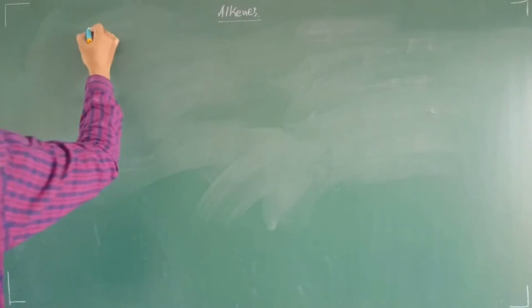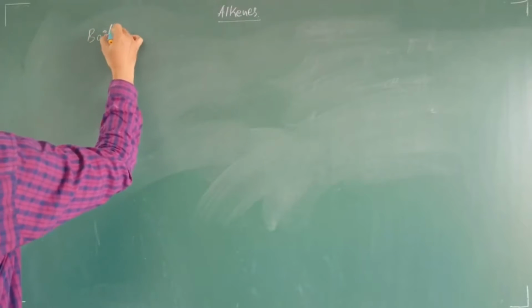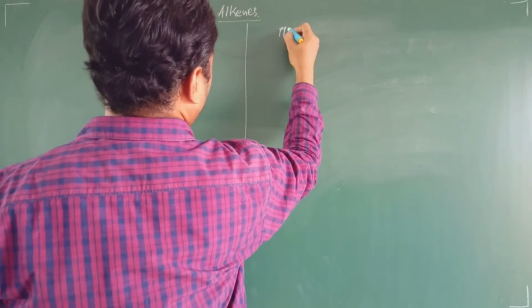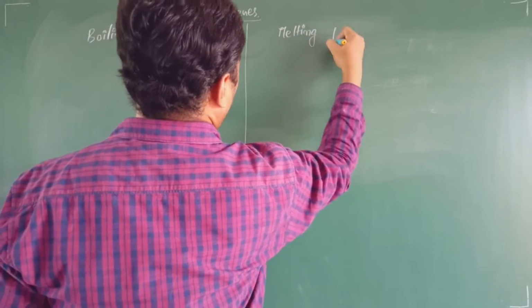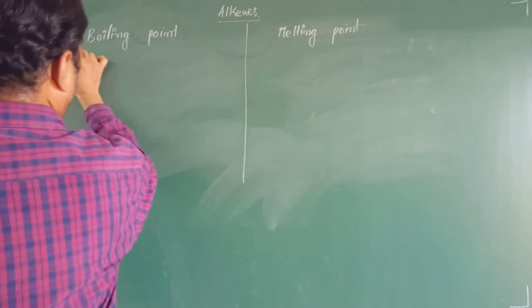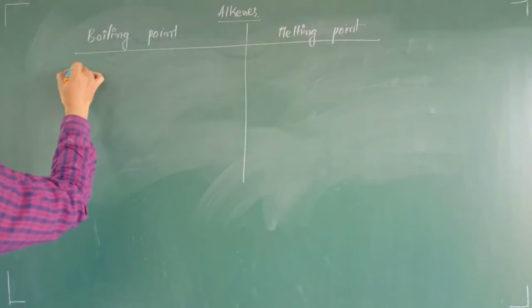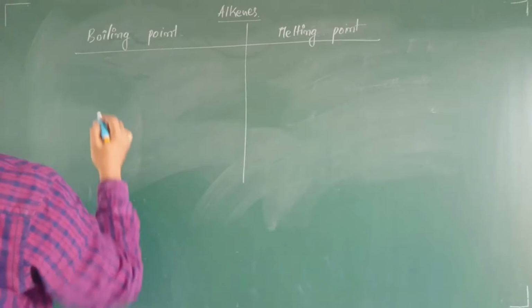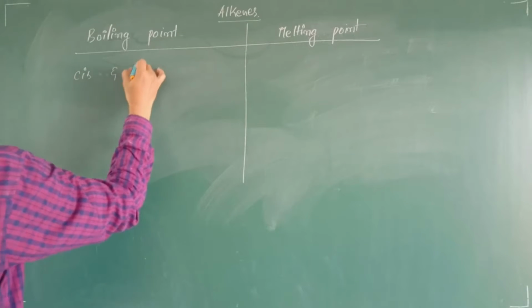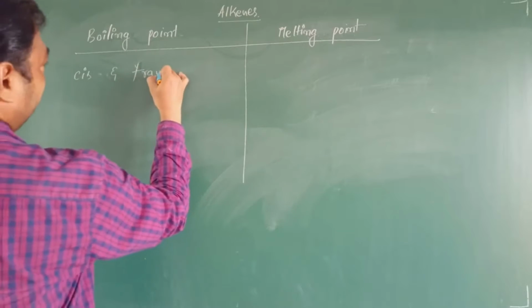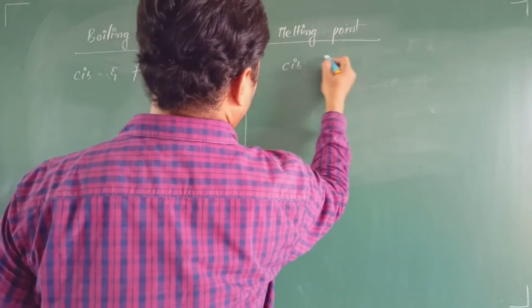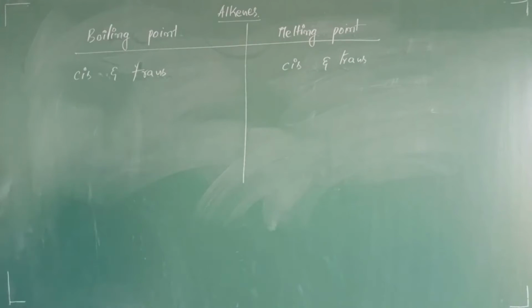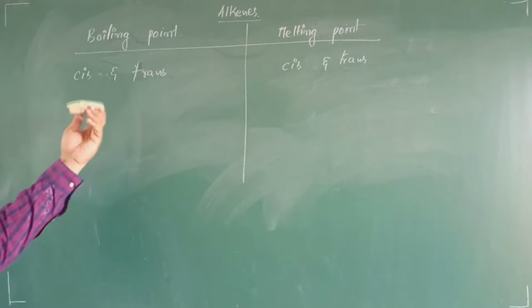Now we will compare boiling point and melting point here. If you take cis and trans isomers, what are cis and trans isomers?